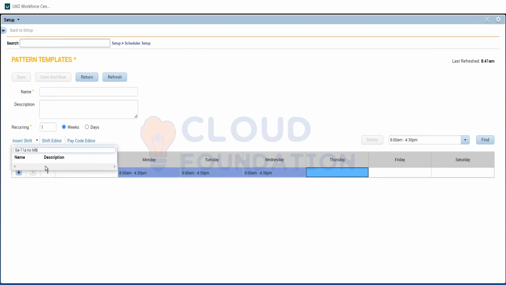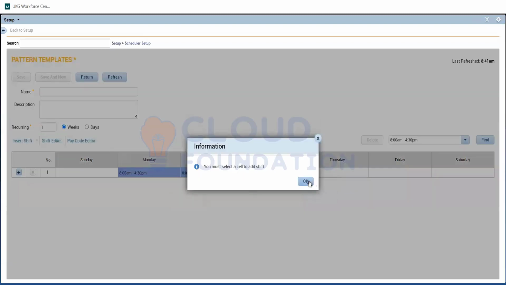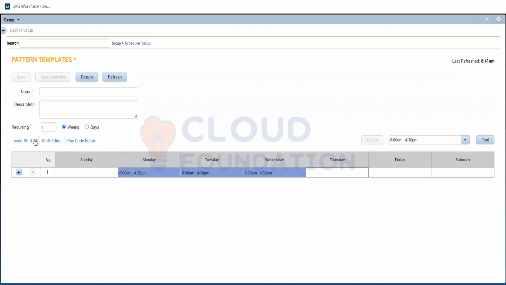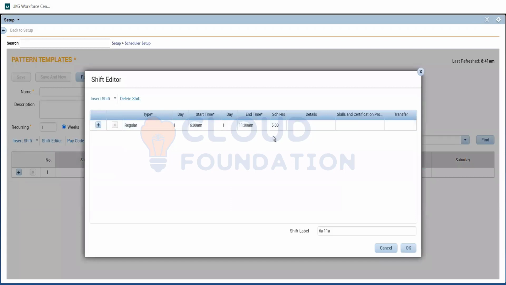Why is this not showing up? The second one which we have created is not popping up. Let me see. Yeah, 6 a.m. to 11 a.m. is there. I'll select that. Anyway, we don't need a break. That's it. Here, 6 a.m. to 11 a.m., standard. I think we didn't give that no meal break. You probably saved it before. Yeah, fine. So that's fine.